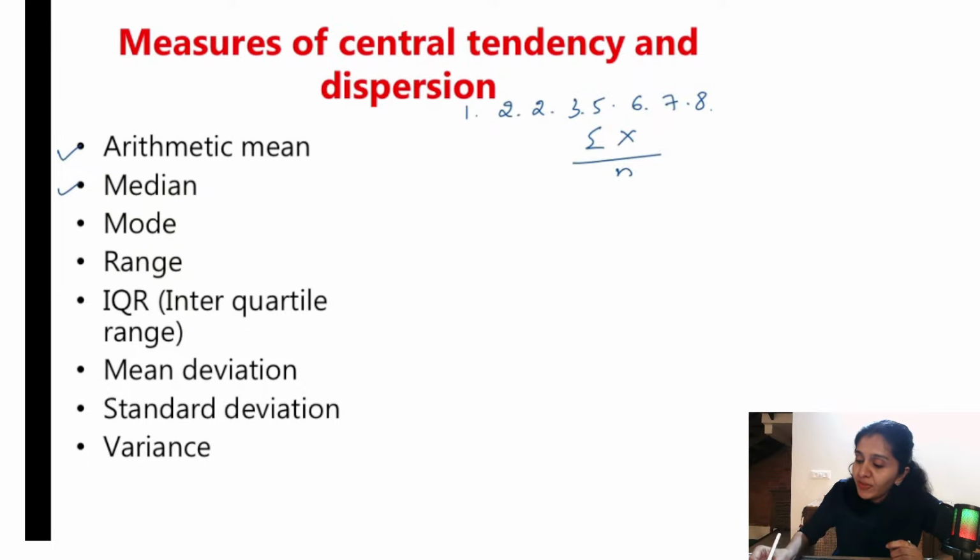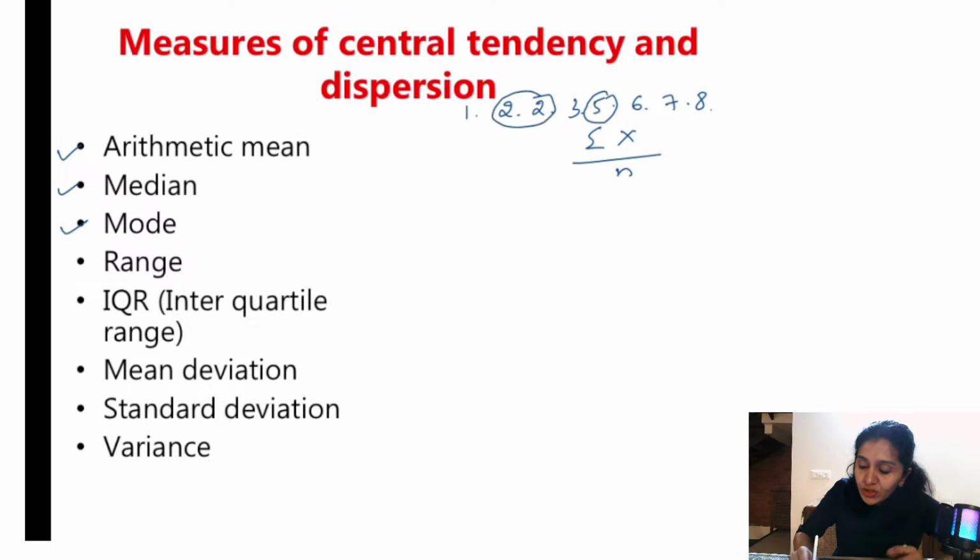Any order is fine. And you need to take the middle value, right? That is called the median. So if there are even numbers, you need to take the central 2 values and divide by 2. What is mode? Mostly recurring value. What is that here? It is 2. So I've taken simple examples here. So this is arithmetic mean, median, mode. Okay, so these are basics.